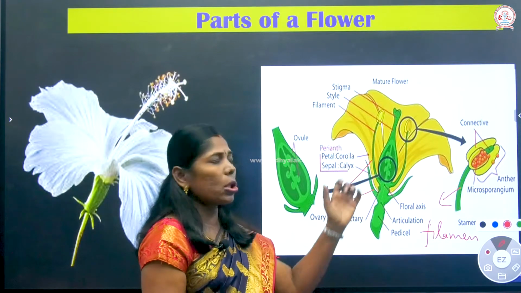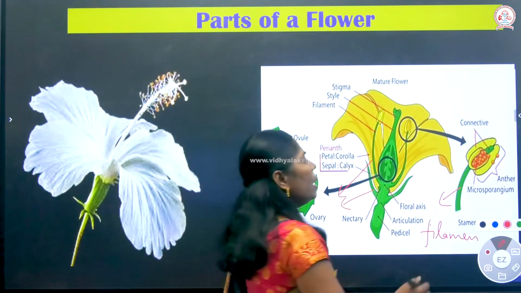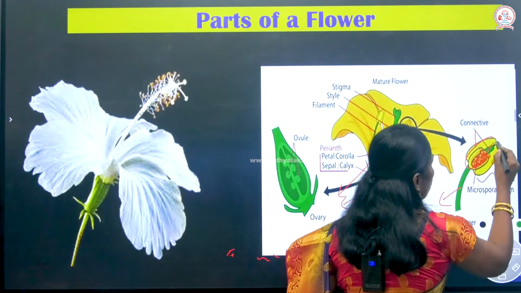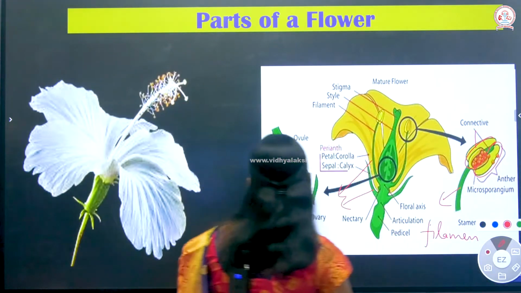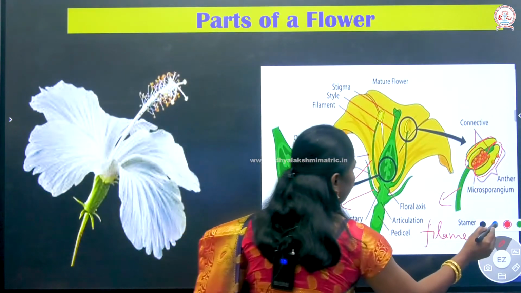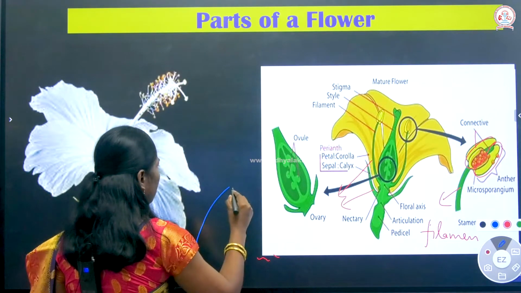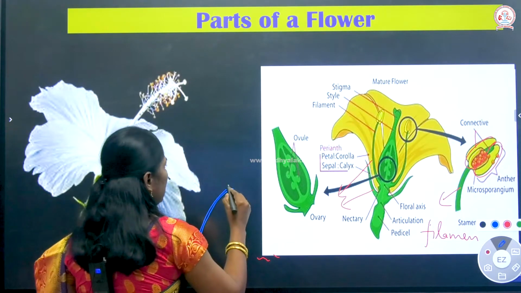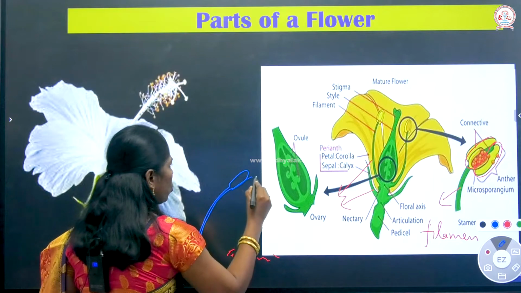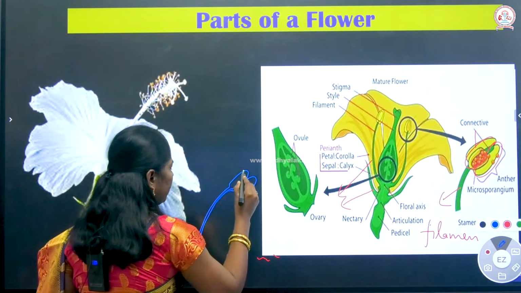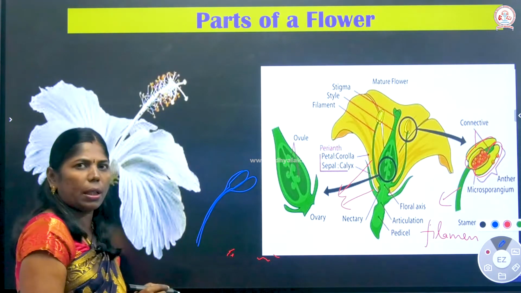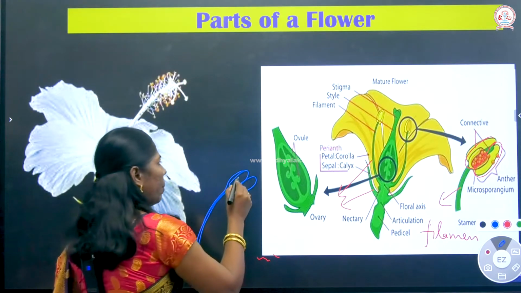So what is the structure of the anther? The anther is bilobed in structure. It has two lobes. When there are two lobes like this, that is a bilobed structure. So this is your filament and it has a bilobed structure. It has two thecae, number 1 and 2.